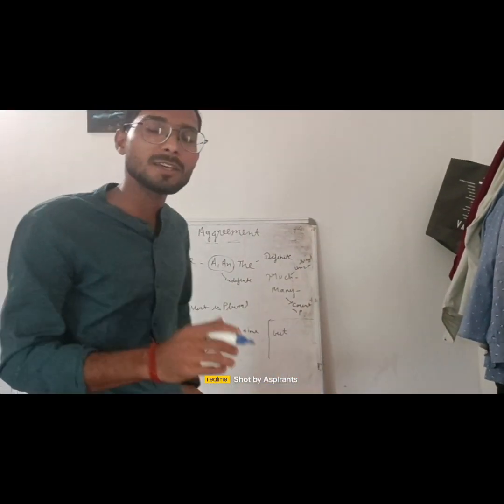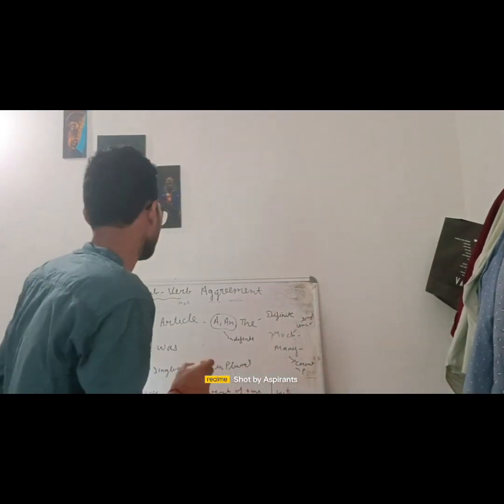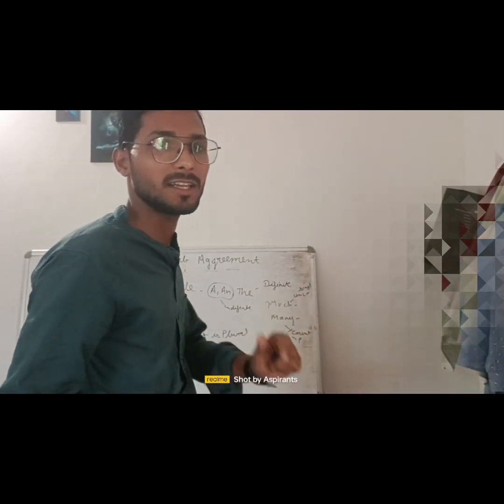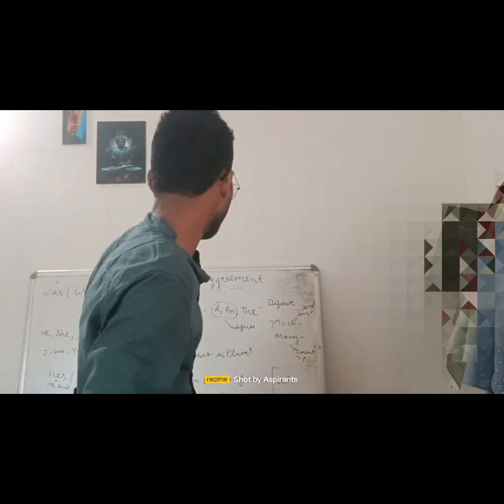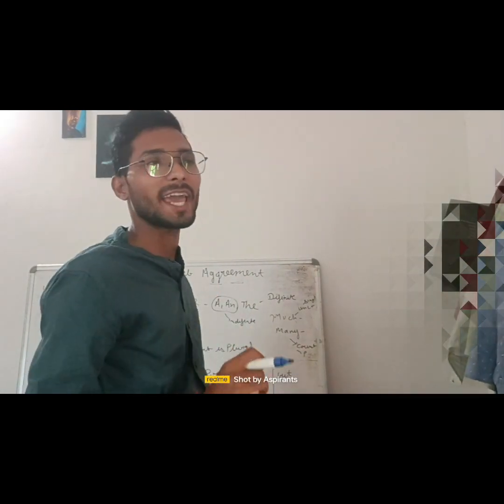Before going further I want to tell you some basic rules, like article. You all have read about article in earlier classes, until class 10th. There are two types of article, a and the. The is definite, it's always known, like the English language, the German language.